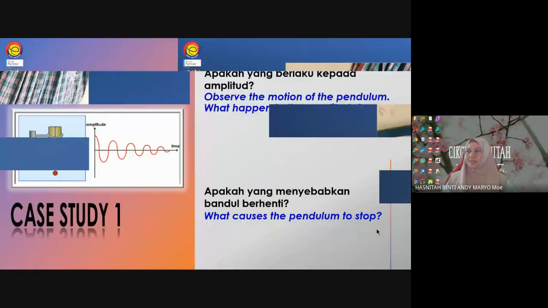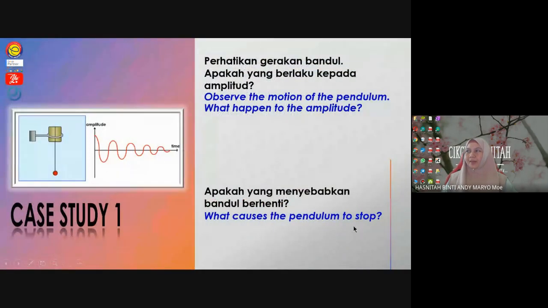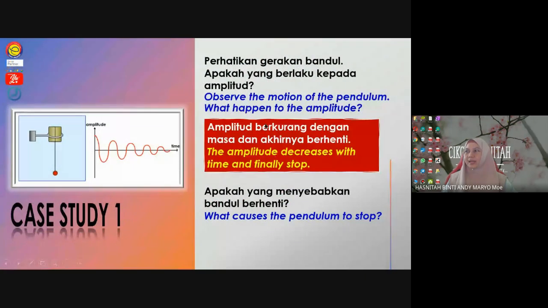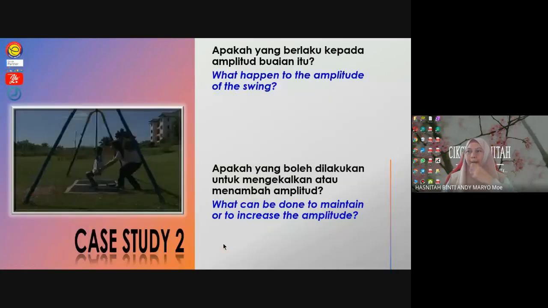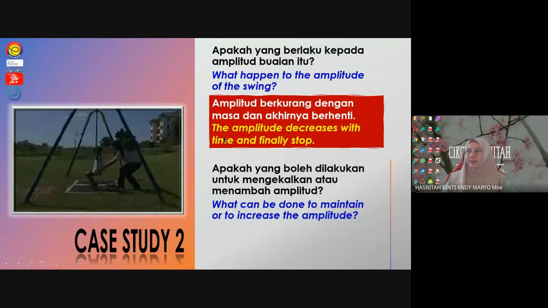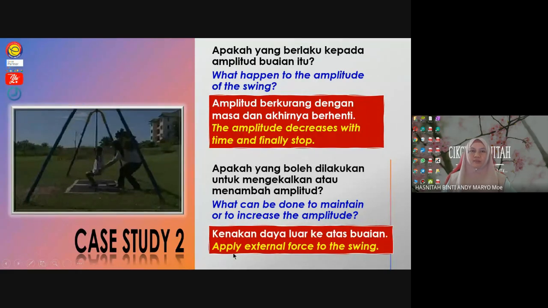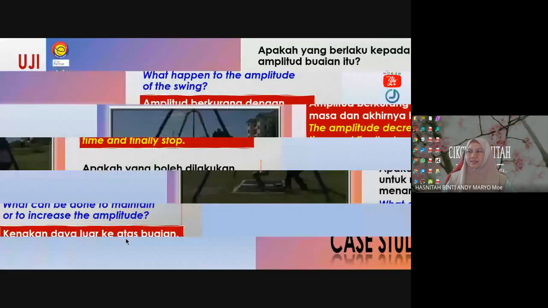Okay, so that's to do with damping. Okay, sudah habis. So ini tadilah amplitude decreases with time and finally stop. Okay, ini F friction. Okay, and then this is the answer for the second case study. Amplitude decreases with time, finally stop. Okay, what can be done to maintain? Apply external force to the swing. So this is the conclusion from our first and second case study.